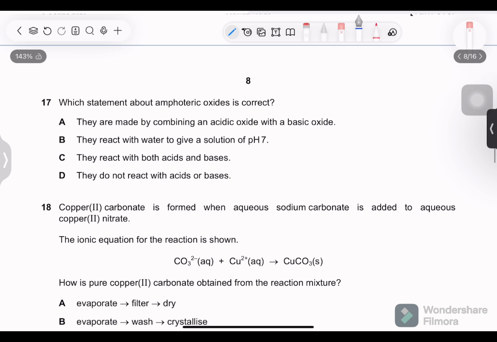Next, which statement about amphoteric oxides is correct? Amphoteric, you should know, Al2O3 and ZnO are two amphoteric oxides in your syllabus which react with both acids and bases. They exhibit both behaviors, acidic and basic both. Whereas the acidic oxide only reacts with bases and the basic oxides only react with acids. Because a substance with the same nature does not react with another substance of its same nature. For example, two metals won't react. Never.